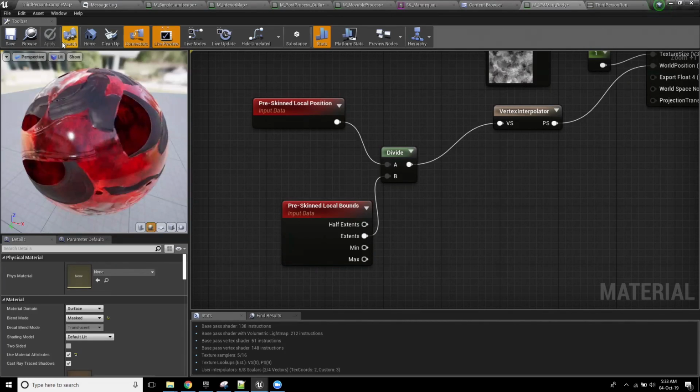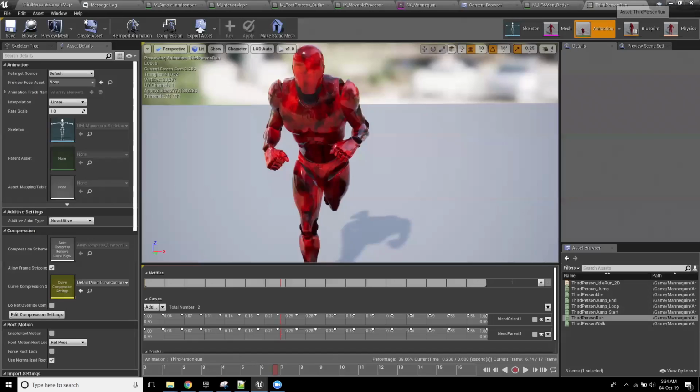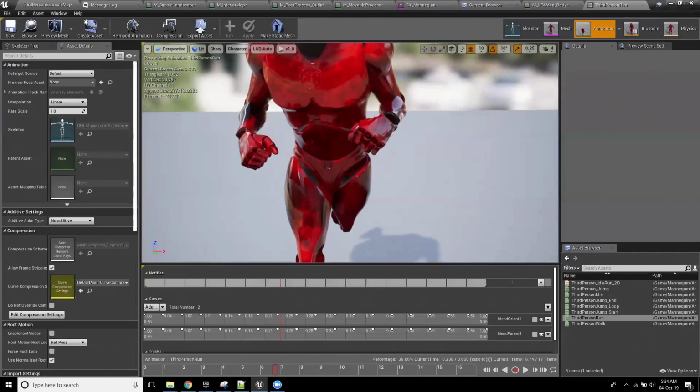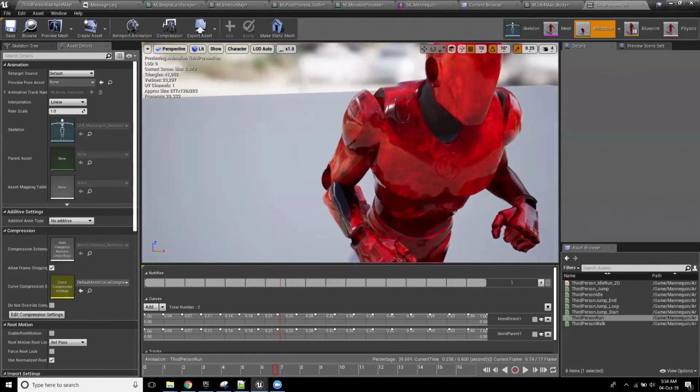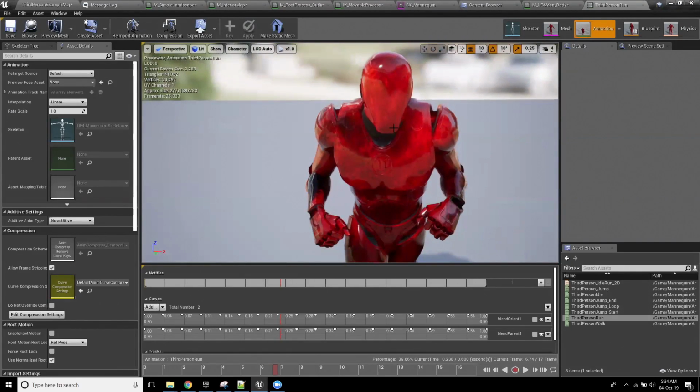So please keep in mind that the pre-skin local position and the pre-skin bounds are pretty valuable. So you can see the bounds here has just made this go between 0 and 1, and it's just kept it to a nice size and nice scale for the projection, which is great.